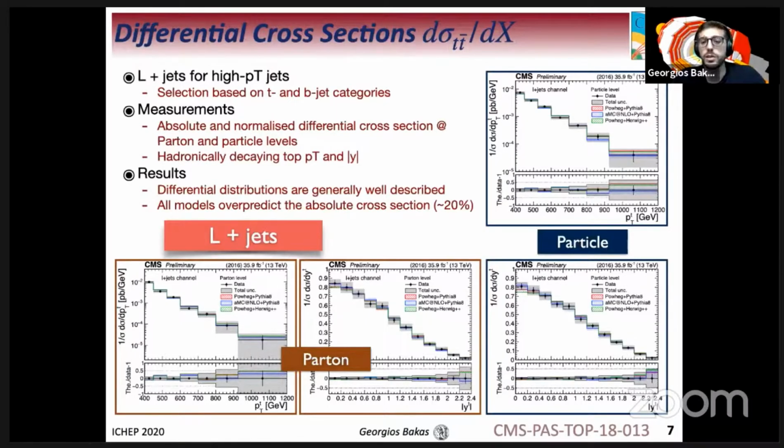In general, the differential distributions are well described, but all models overpredict the absolute cross-section by almost 20%.